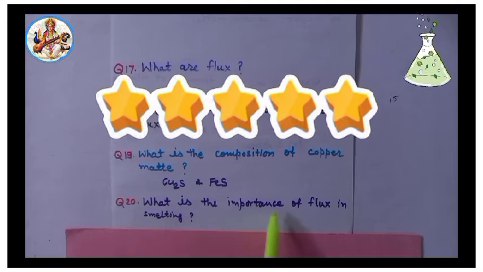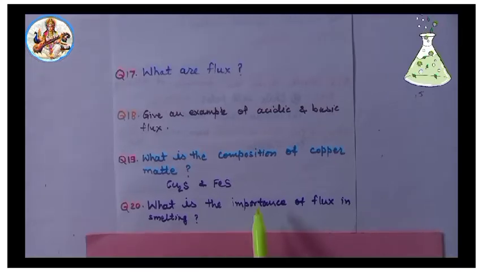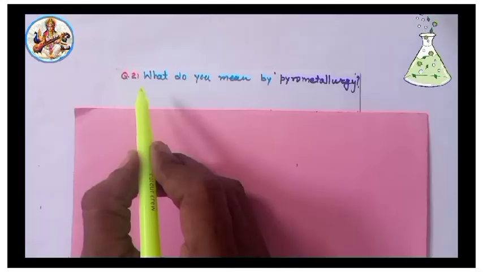Next, 20. What is the importance of flux in smelting? Solution: flux is used to remove impurities in the form of fusible mass known as slag during the process of smelting. I repeat, flux is used to remove impurities in the form of fusible mass during the process of smelting, and the fusible mass is known as slag.